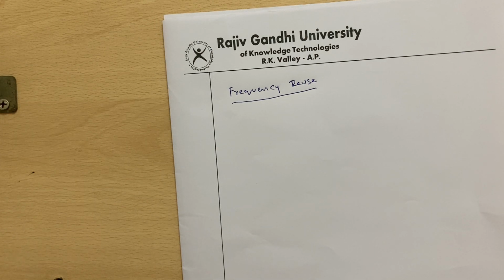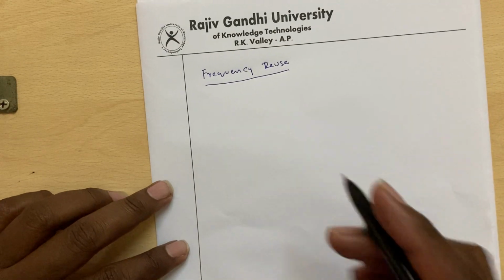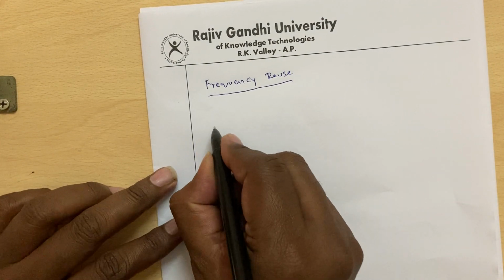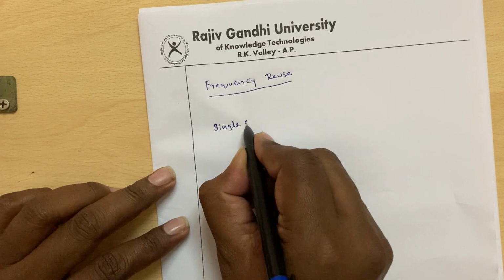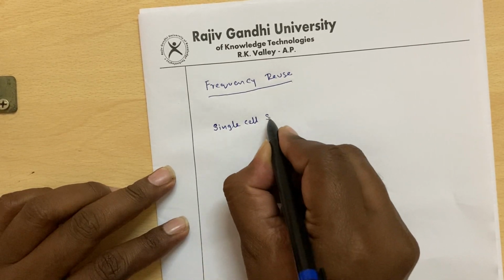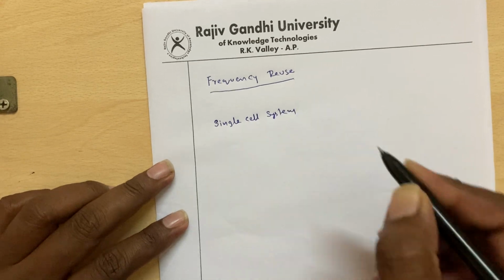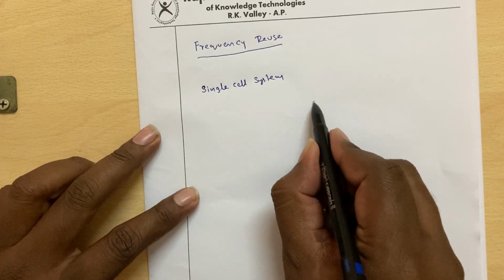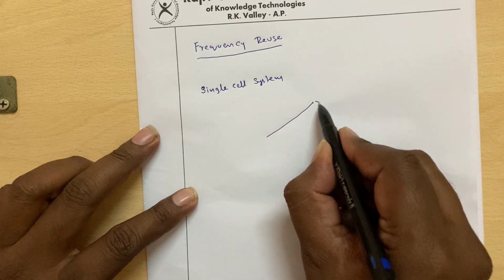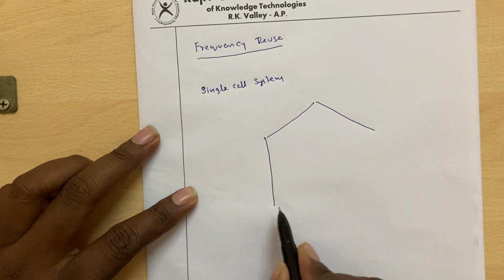Say, first, for example, there is a single cell system. If there is a single cell system, the entire area will be treated as one cell, something like this, a bigger cell.